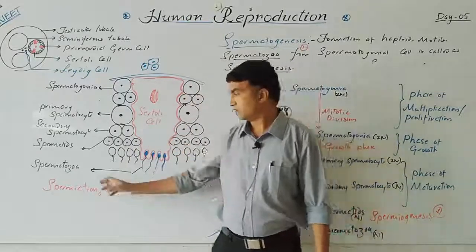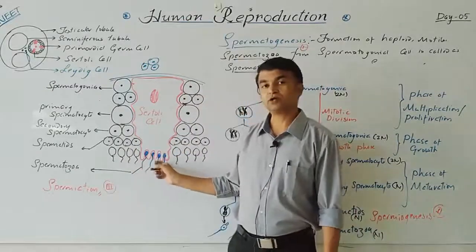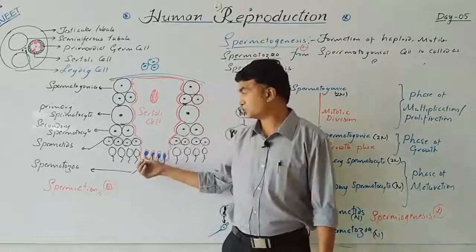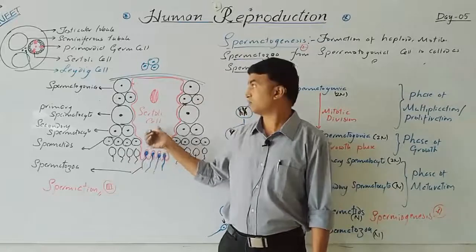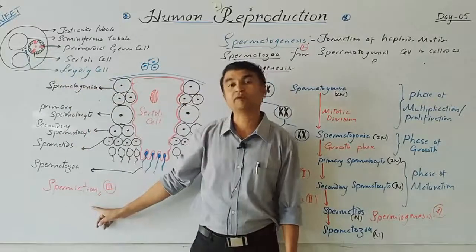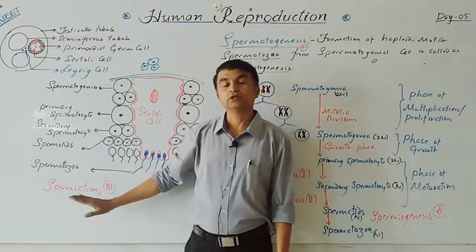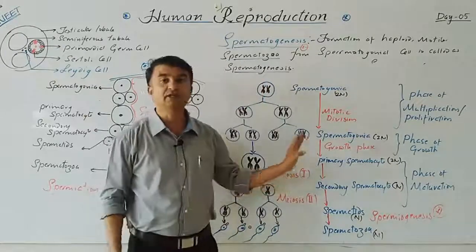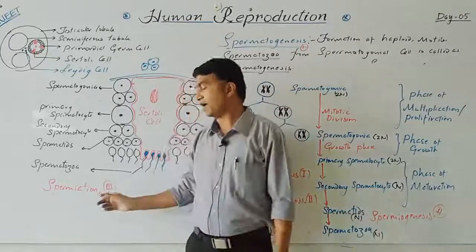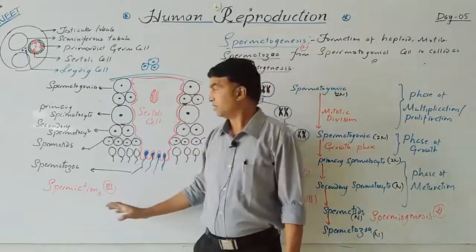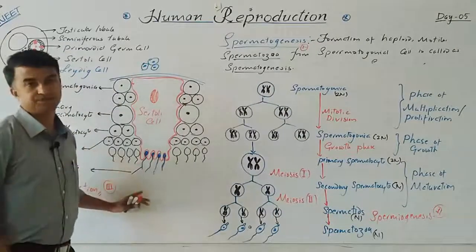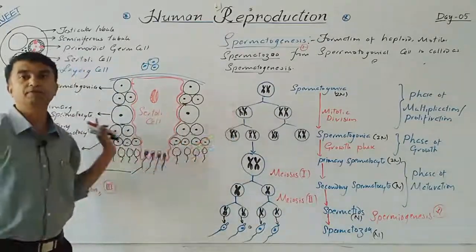When spermiogenesis is finished, the mature spermatozoa have to be released from the Sertoli cell. The release of spermatozoa from the surface of the Sertoli cell into the lumen of the seminiferous tubule is called spermiation. All these definitions are given in the NCERT textbook. Now we are going to cover how hormonal regulation controls this complete process.